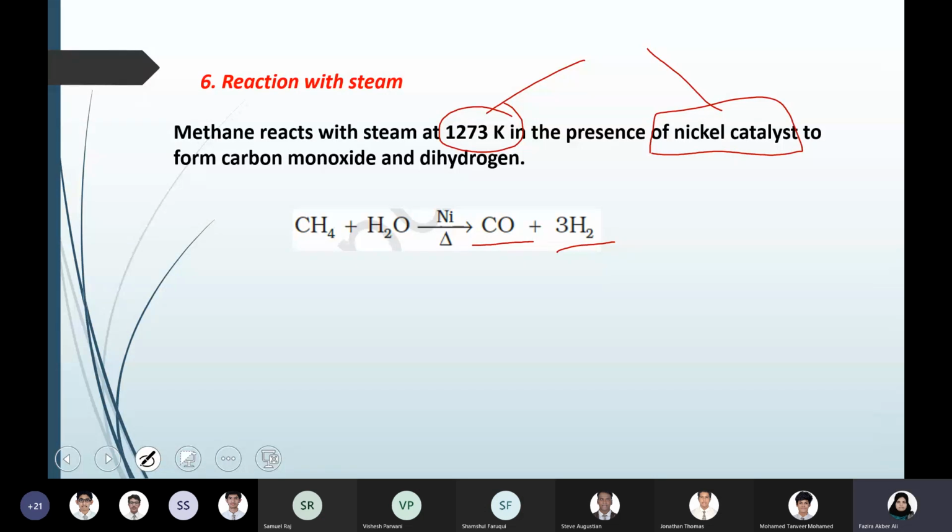So this is the sixth reaction. There is only one more reaction left in alkane, the final reaction. So is it clear, the reaction with steam? Yes, ma'am.